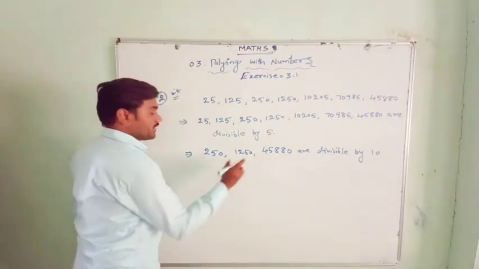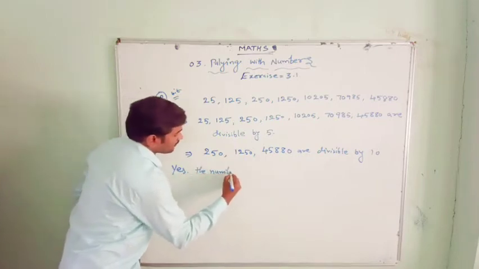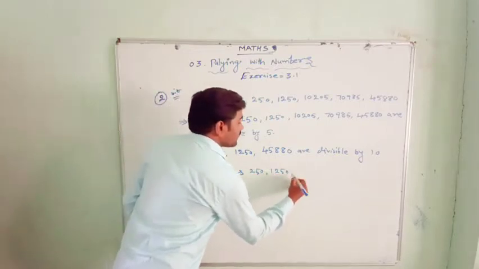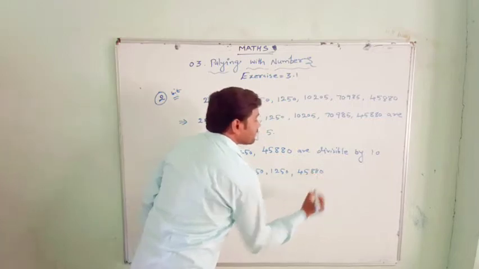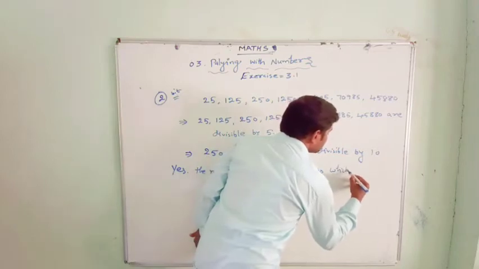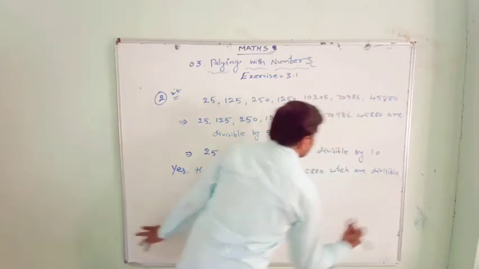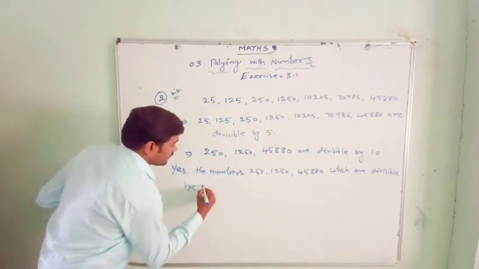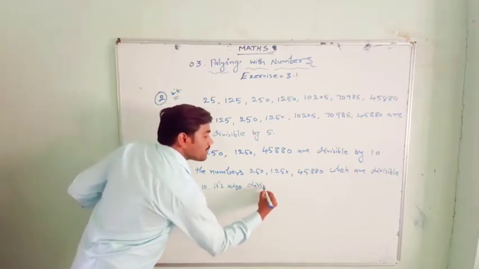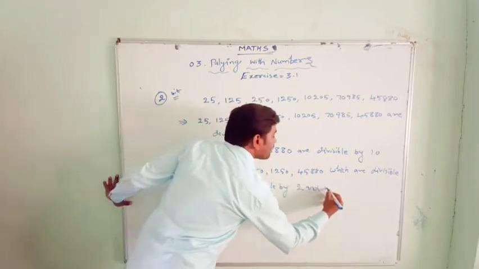These numbers, 250, 1250, 45,880, which are divisible by 10, are also divisible by 2 and 5.